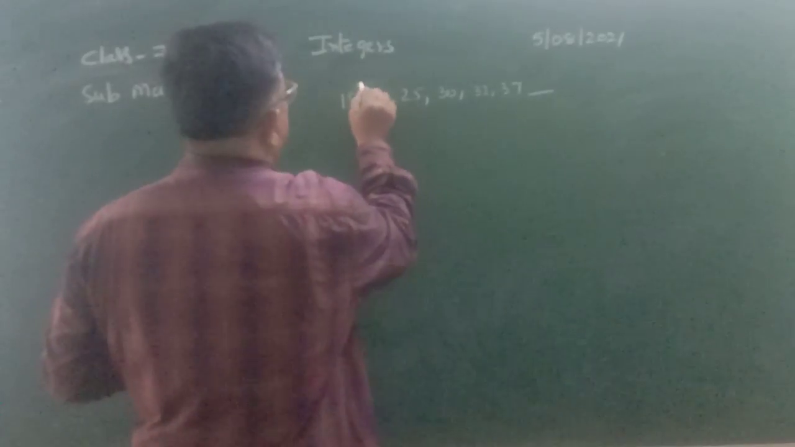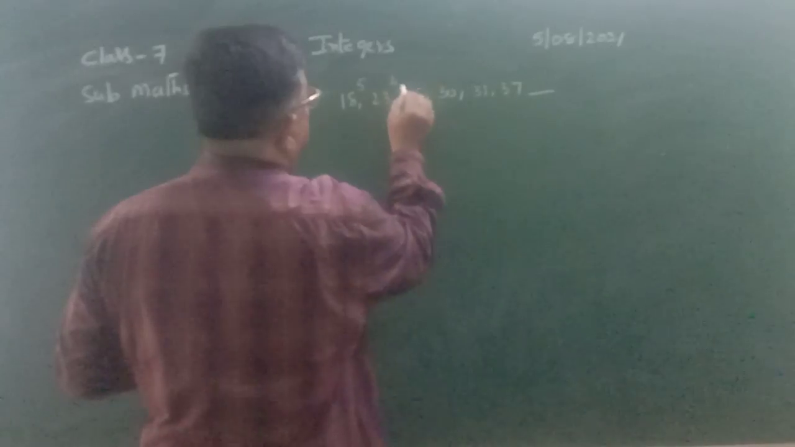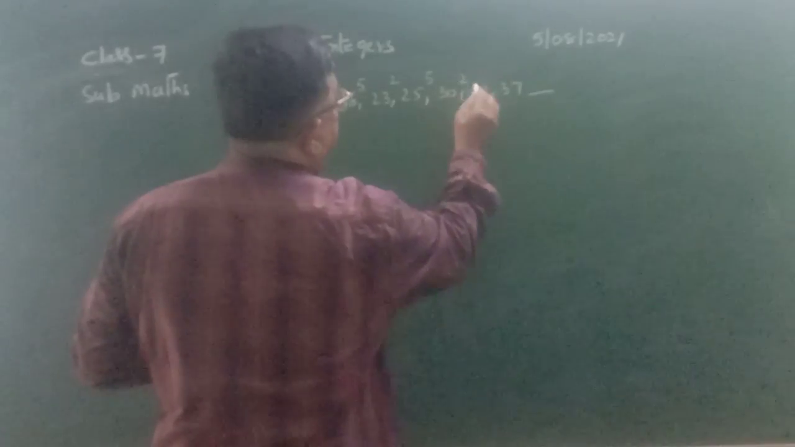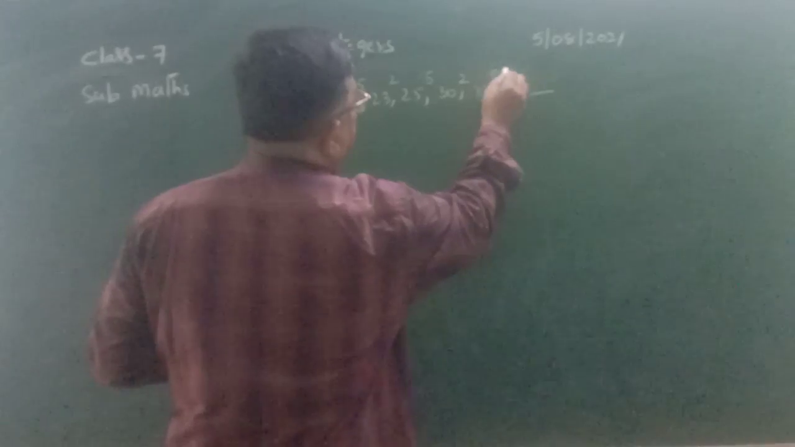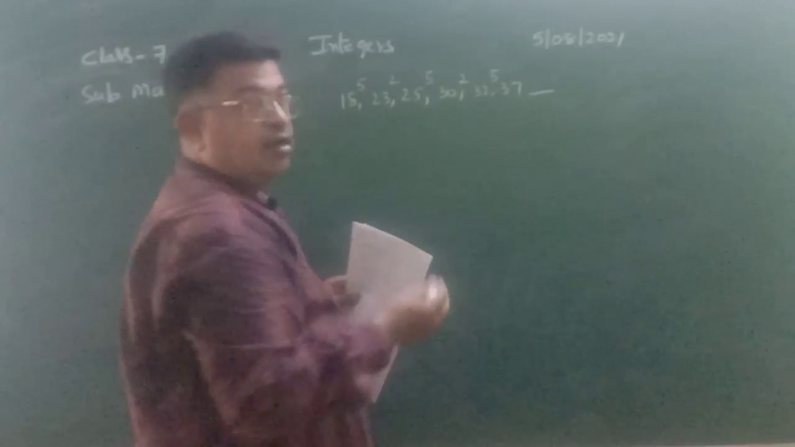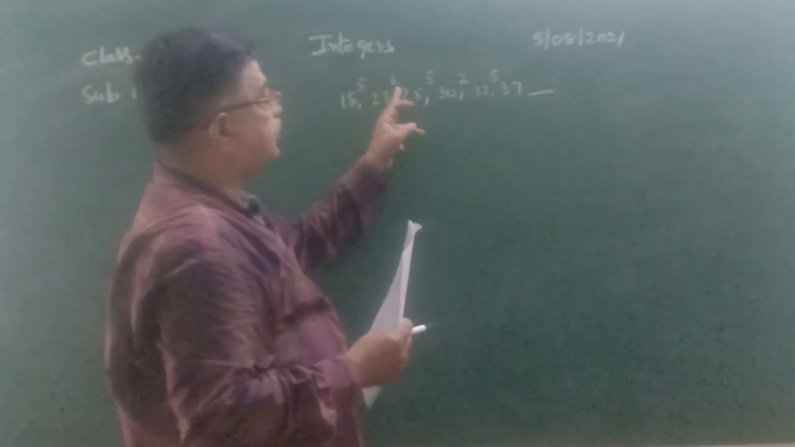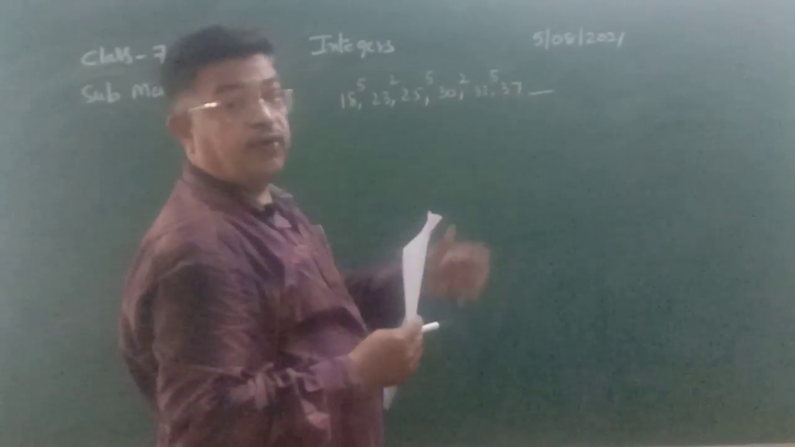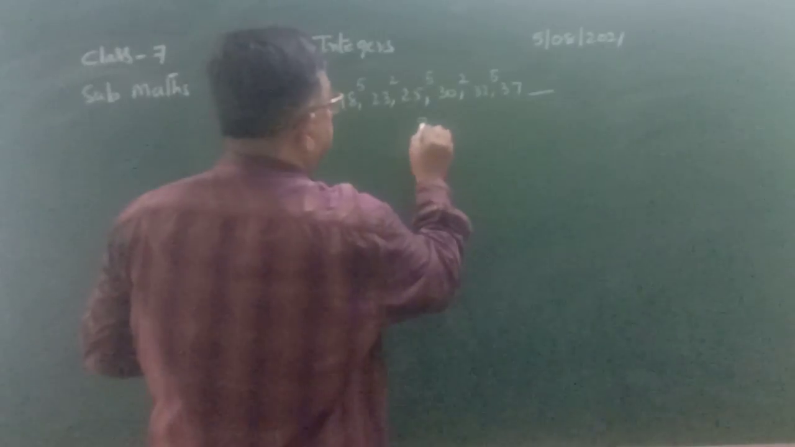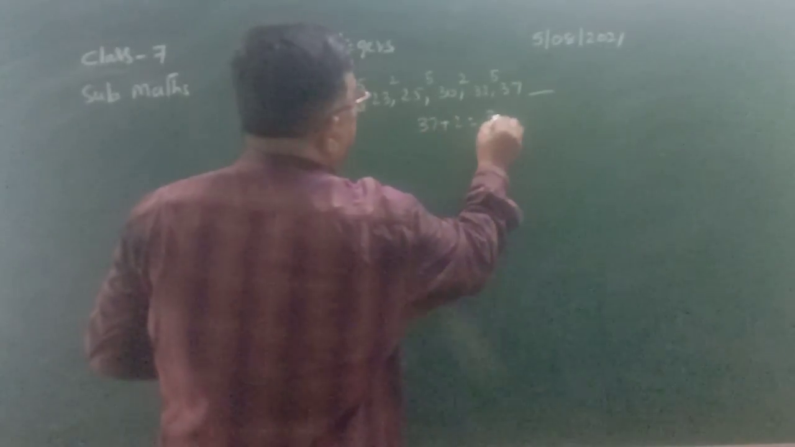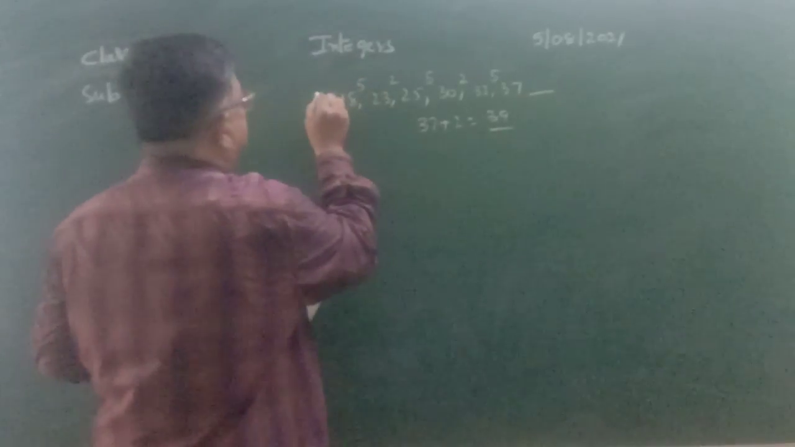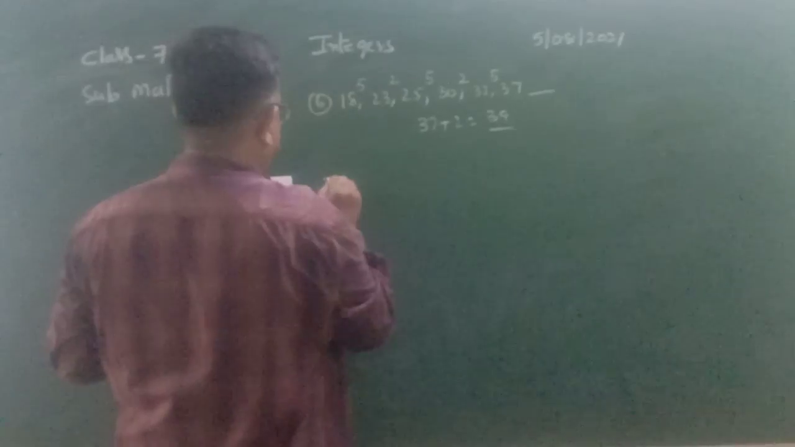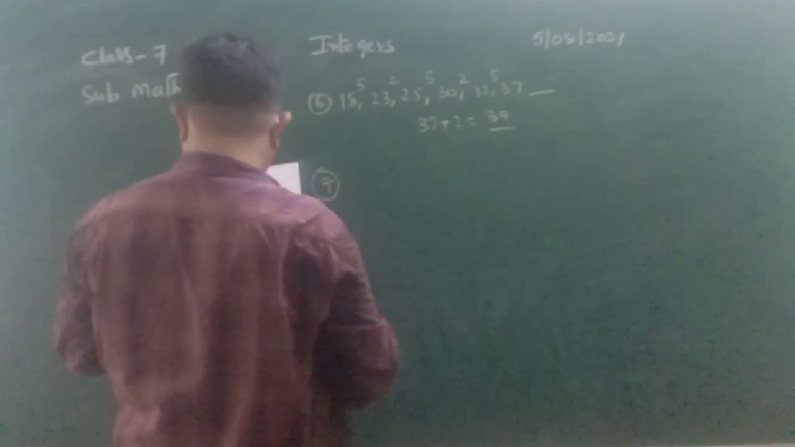So 18 plus 5, 23; 23 plus 2, 25; 25 plus 5, 30; 30 plus 2, 32; 32 plus 5, 37. So each time the addition is alternate. First 5 is added, next 2 is added, next 5 is added, again 2 is added, next 5 is added, then what we want to add next? 2. So 37 plus 2, the next number of the series is 39. So this may be the 6th or 7th problem.